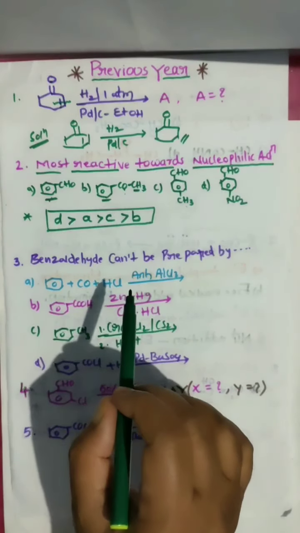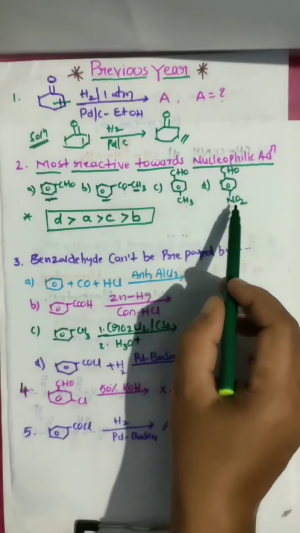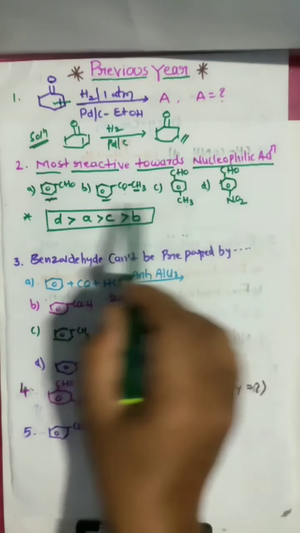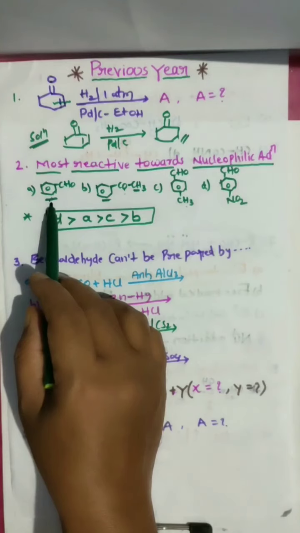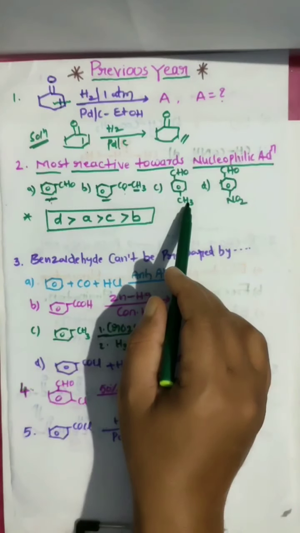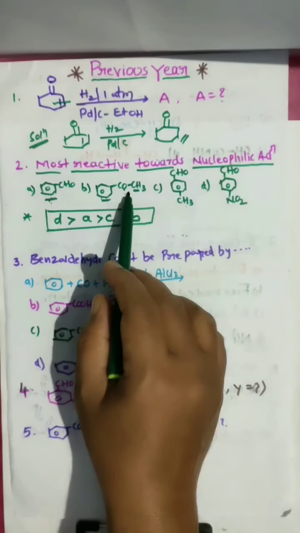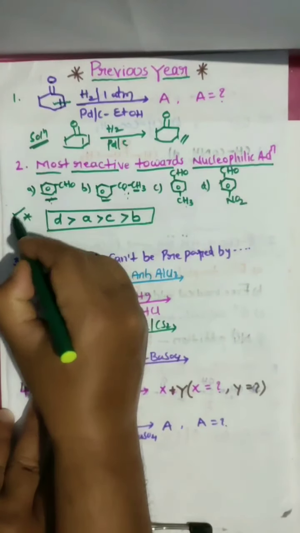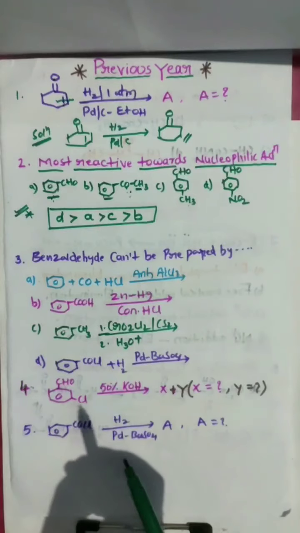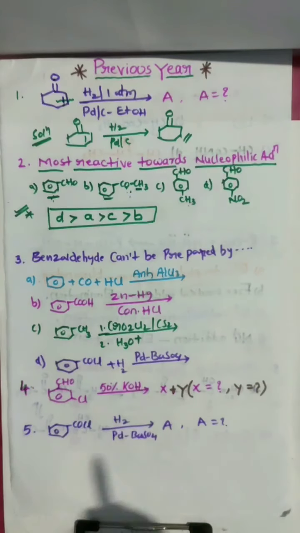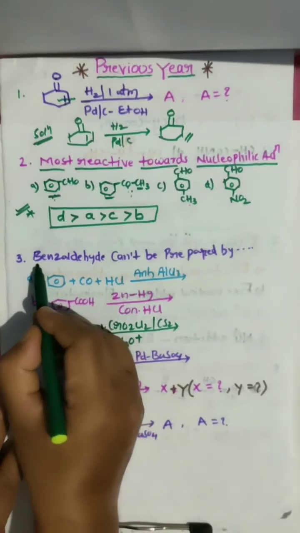First, electron withdrawing group. Next, without substituent. Next, electron donating. Next, alkyl aryl ketones. And this is the question given in a previous year. Clear?